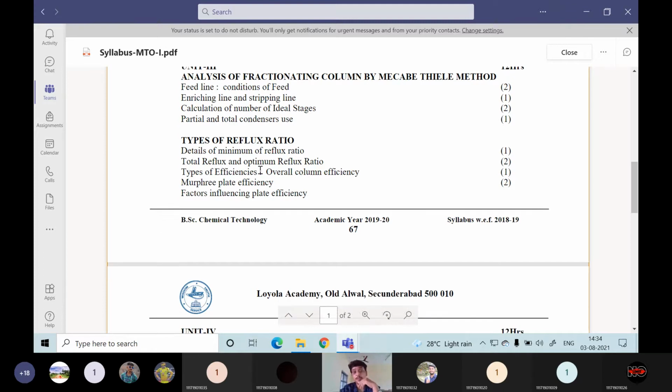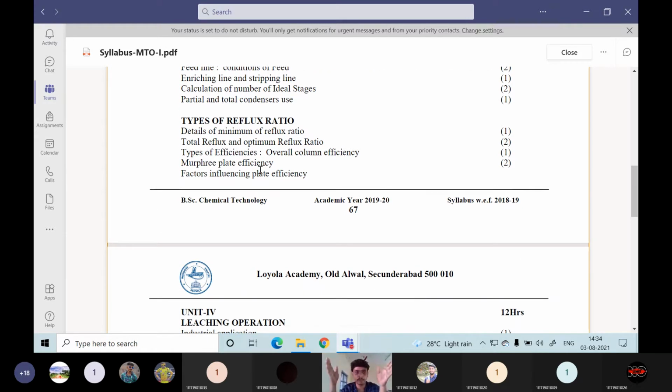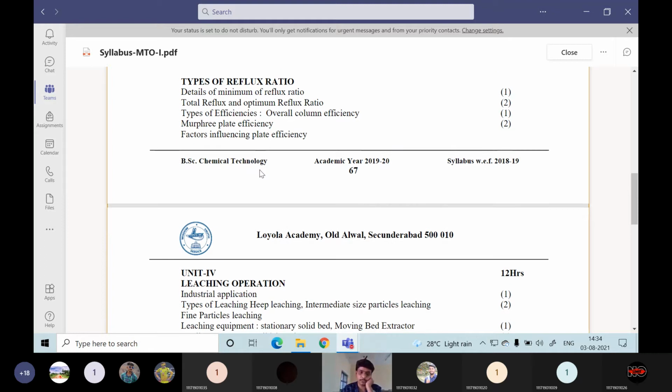Then types of efficiency, the overall column efficiency for the desired degree of separation. Those efficiencies we will discuss here: overall column efficiency, Murphy plate efficiency, and Murphy point efficiency. These three types of efficiencies we will discuss here. Then the last topic of this unit 3 will be factors influencing plate efficiency. What are the various factors which influence the plate efficiency? Only 5 to 6 factors will be there, and we will discuss them in detail.